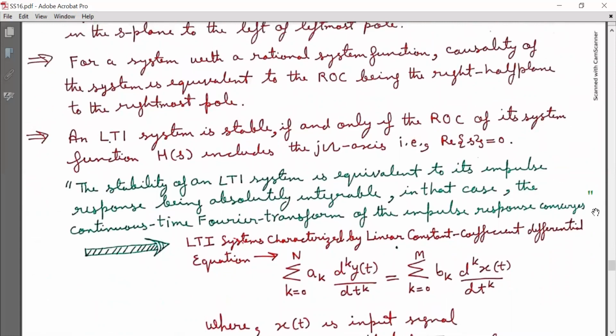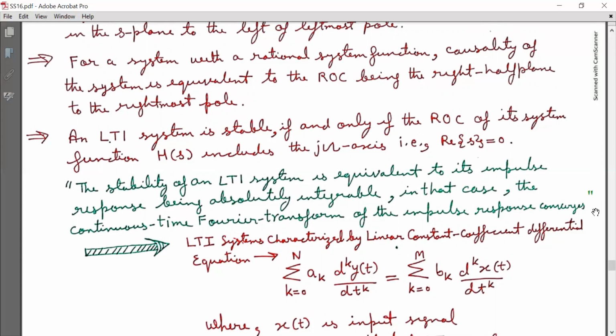Now, for a system with a rational system function, causality of the system is equivalent to the ROC being the right half plane to the right of the rightmost pole. An LTI system is stable if and only if the ROC of its system function H(s) includes the j omega axis, that is, real s is equal to 0.